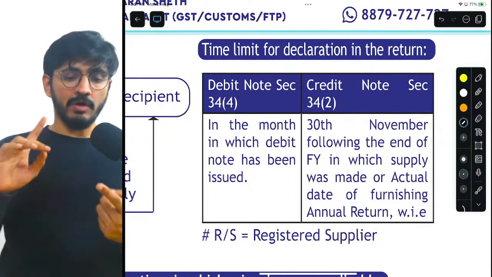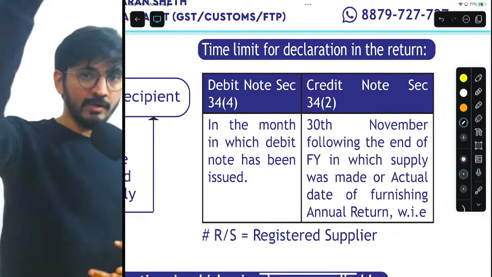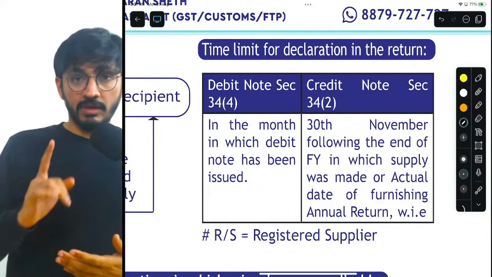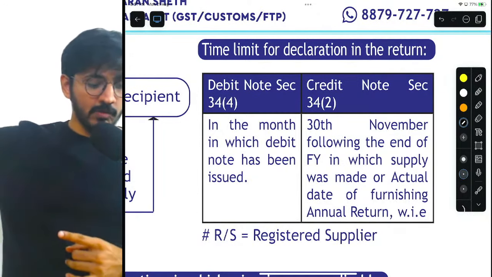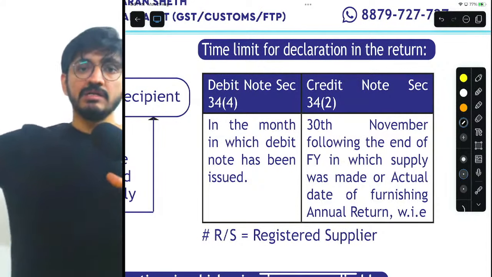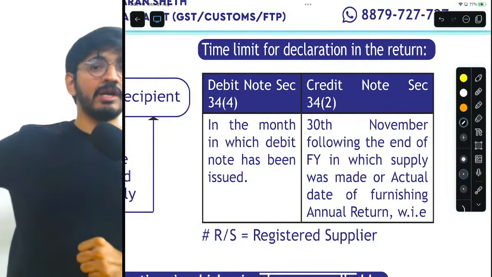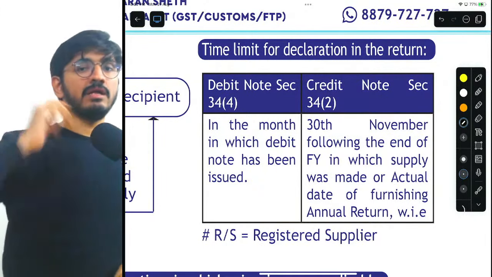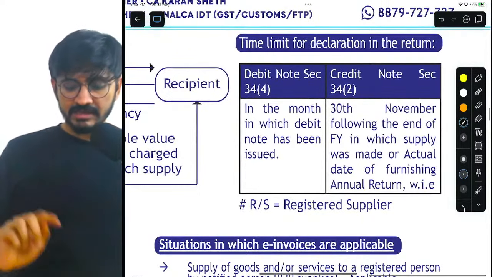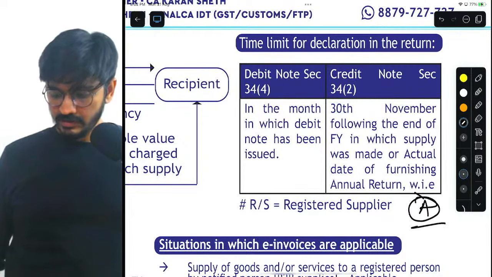Understand that the time limit to avail ITC and the time limit to avail the benefit of a credit note by reducing my liability is the same. Something that was 20th October is now stretched all the way to 30th November of the next financial year, or the actual date of filing the annual return, whichever is earlier. Got it? This is an amendment, guys. So make sure that you are all well aware about this.